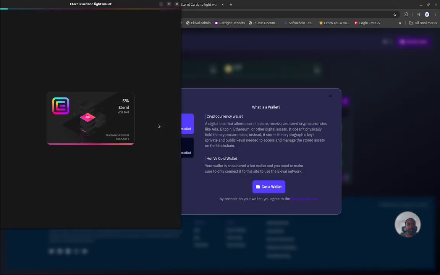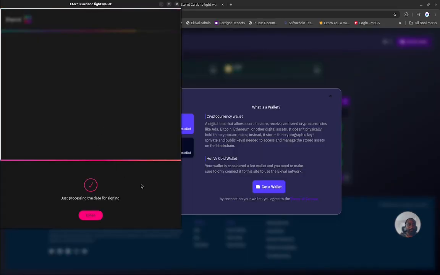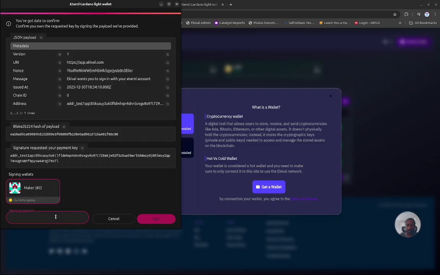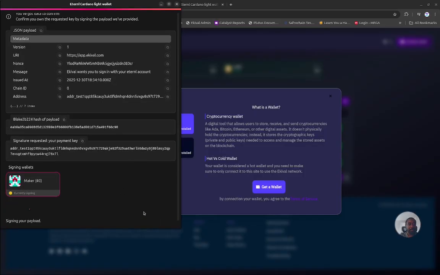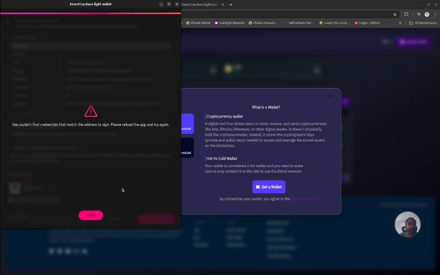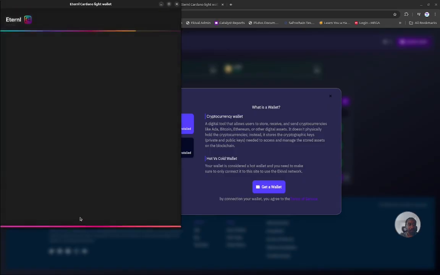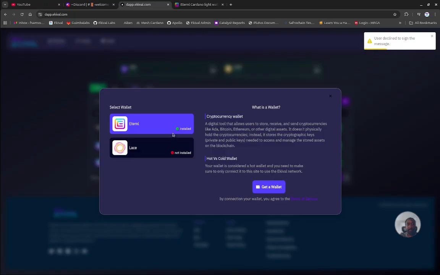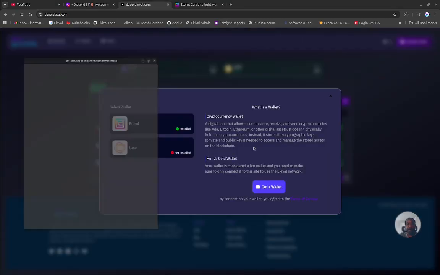In this case, I have Cardano installed. Put in your password to connect. This is a token signing. There's no data. It's just basically to connect to the dApp. It's an authorization. It's usually how you do on dApps. Unless you forget your password, which seems to be the case for me, but we'll remember it shortly.